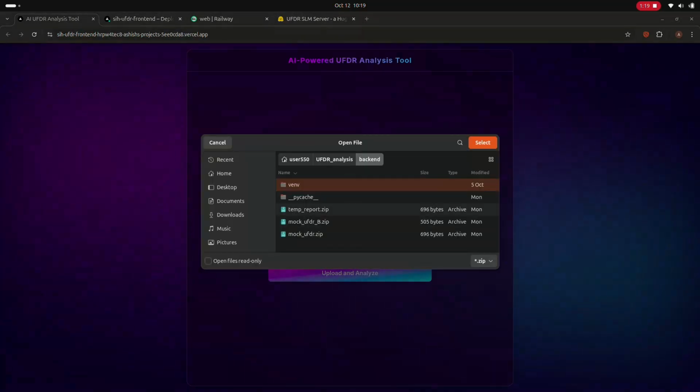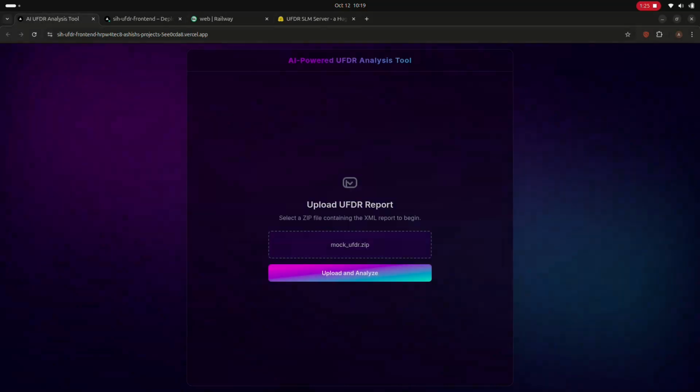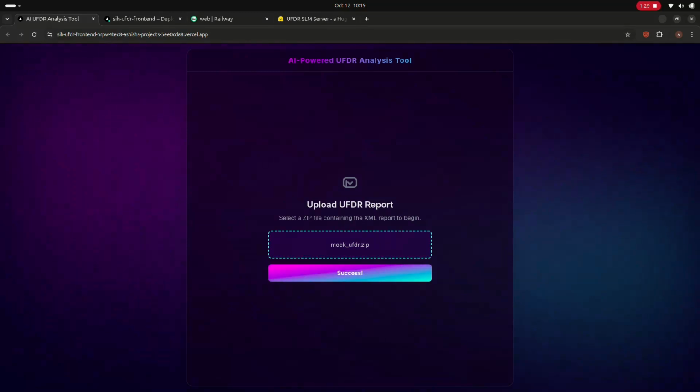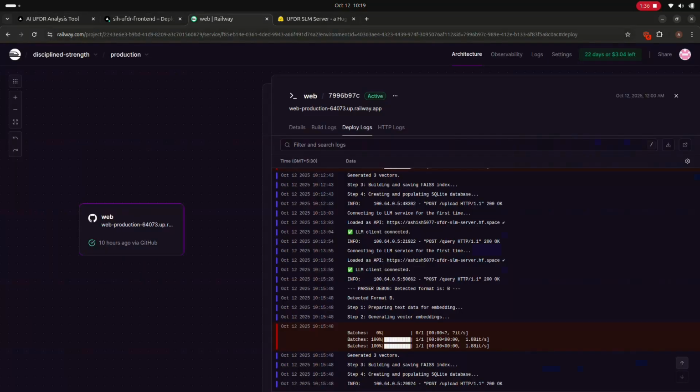So let me just upload a mock UFDR file. We have two mock UFDR files here, and I'm going to select one of these. When I hit upload and analyze, we'll see what happens. It says success. That report file is then sent to the backend part, and the backend does two things.